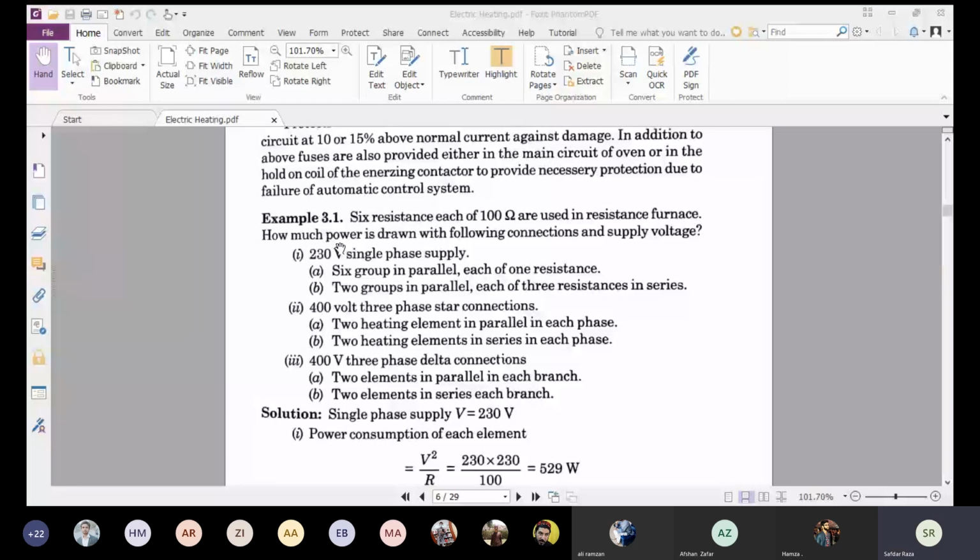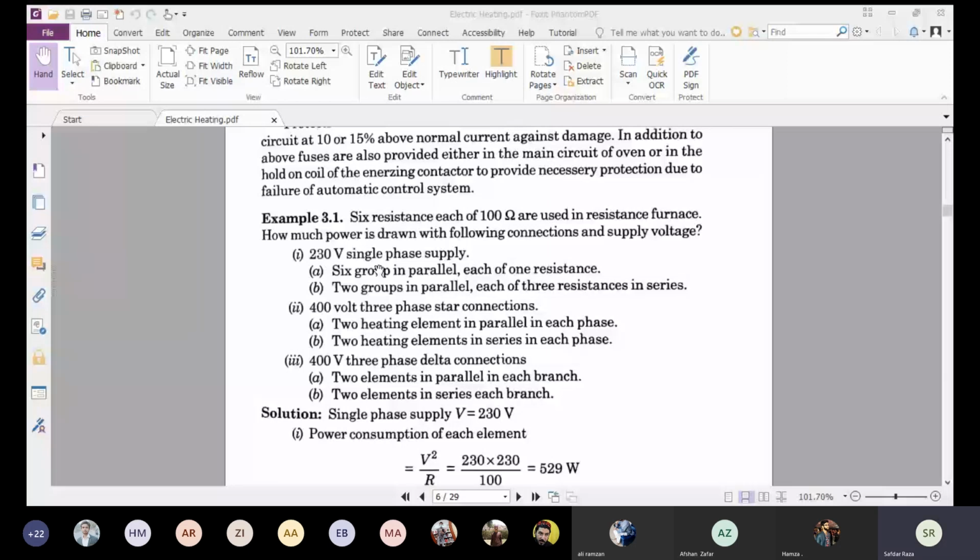And what are the conditions? The author is giving us different types of connections and supply voltages. The first case is that 230 volt single phase supply. So here the case is quite simple. We have 230 volts.